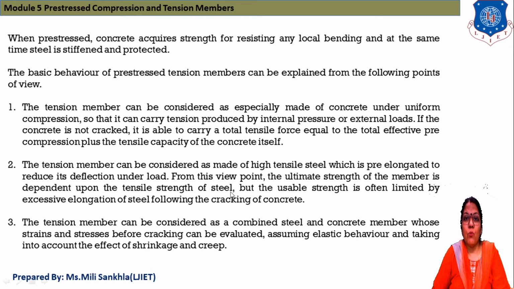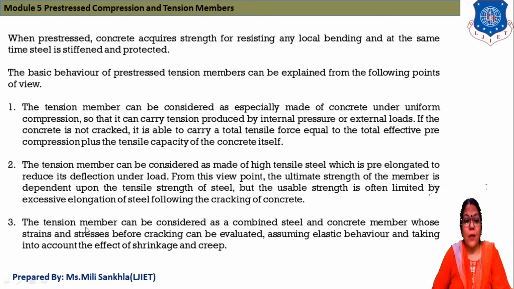That means here we use the ultimate tensile strength of steel, but the usable strength is often limited by excessive elongation of steel following the cracking of concrete. Because here we use a tensile steel that is pre-elongated, when we deflect it, excessive elongation may happen in our tensile material, our steel, and so our concrete member is subjected to cracking.